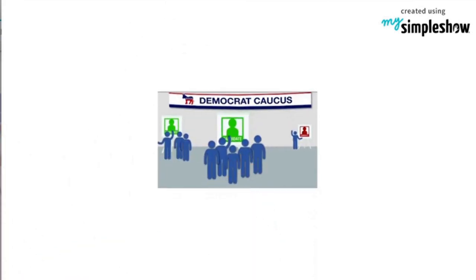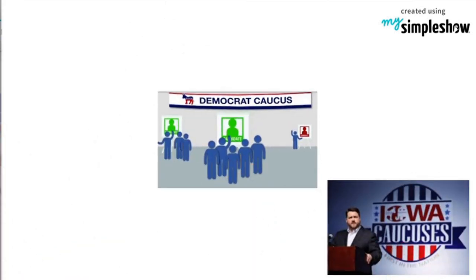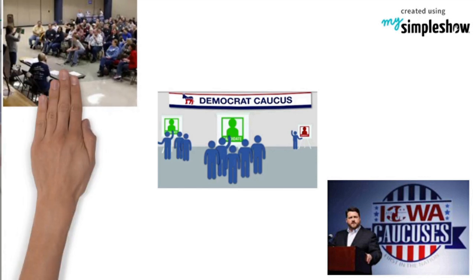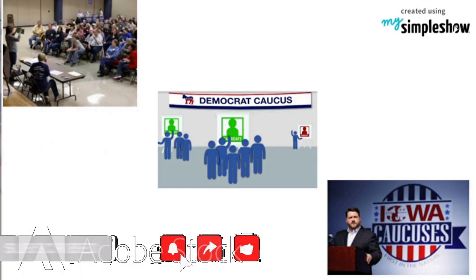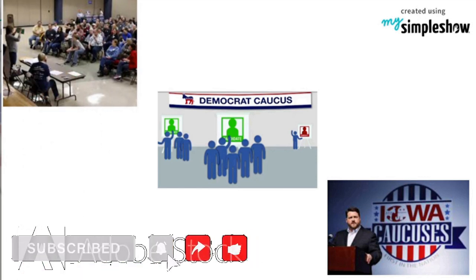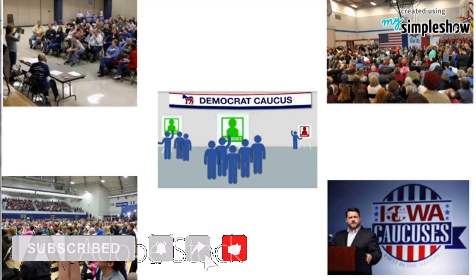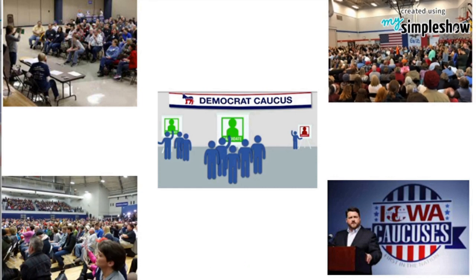Caucuses are private meetings run by political parties in a city or a town. In most cases, the participants or delegates in the caucuses divide themselves into groups according to the candidate they support. At the end, the number of votes in each group determines how many delegates each candidate has won.